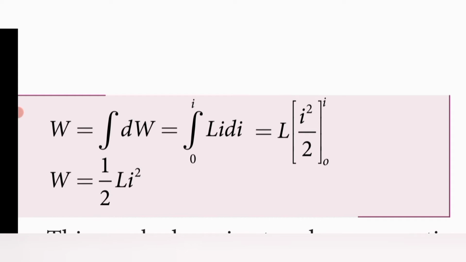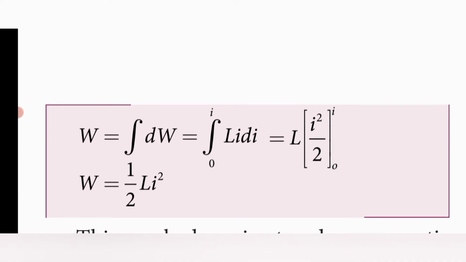Now substitute the limits, lower limit 0 and upper limit maximum value I, and take the factor 1 by 2 outside, so we get L by 2 times I squared, since the maximum value is I. So W is equal to half L I squared. This equation is like the kinetic energy, half m v squared. So W is equal to half L I squared, and this is the energy stored that we found.